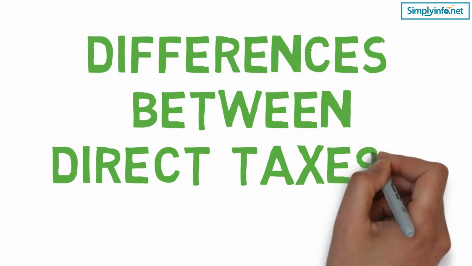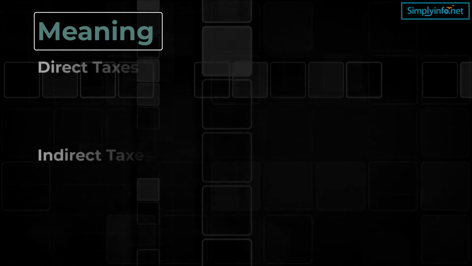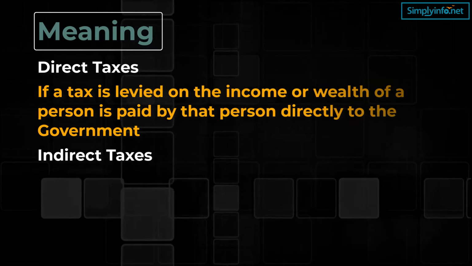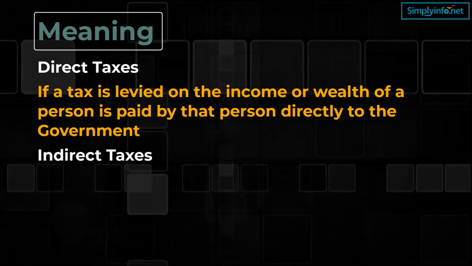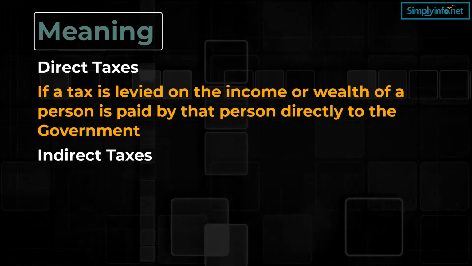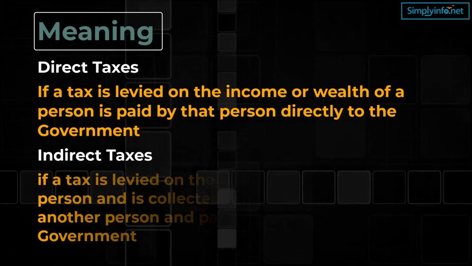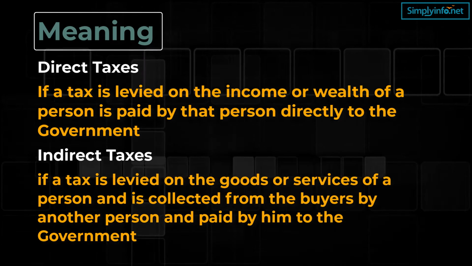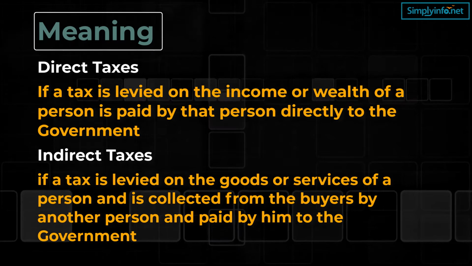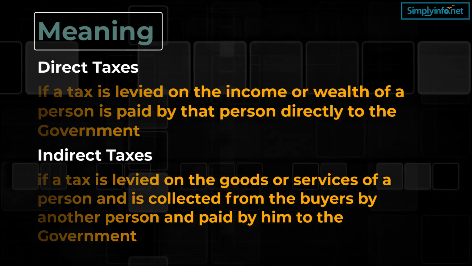Now let's look into the difference between direct tax and indirect tax. Meaning. Direct tax: if a tax is levied on the income or wealth of a person and is paid by that person or his office directly to the government, it is called direct tax. Indirect tax: if a tax is levied on the goods or services of a person and is collected from the buyers by another person, that is, a seller, and paid by him to the government, it is called indirect tax.